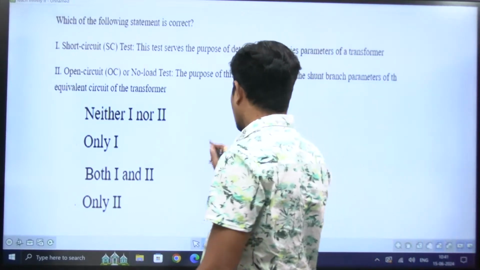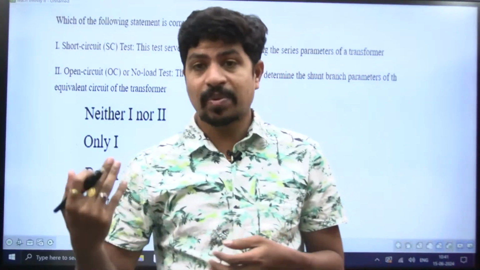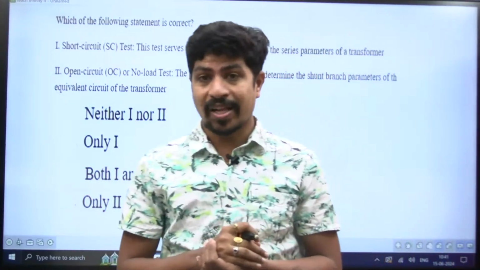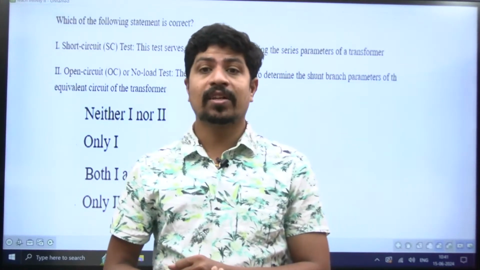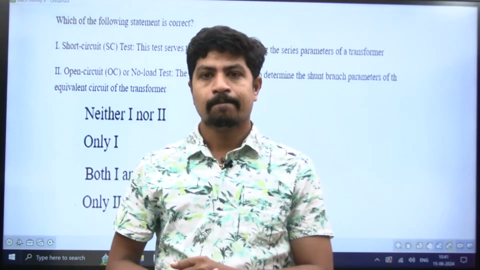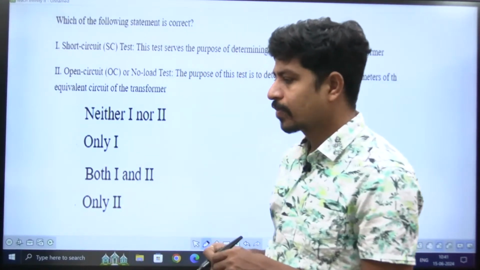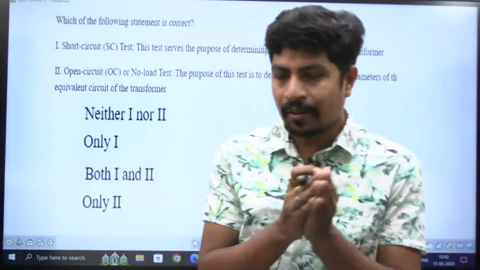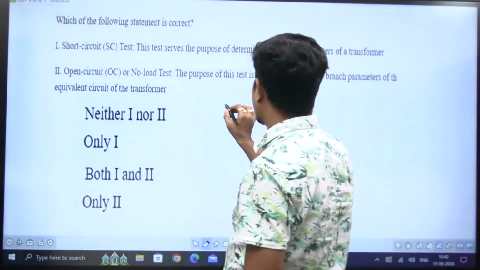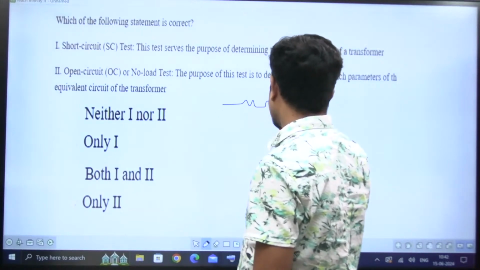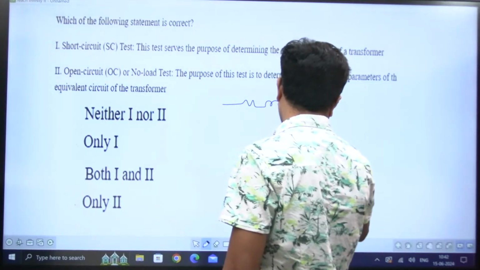Observe. First of all, this question is already given in the previous paper. We may not expect it, but this question may be asked in the next paper. Maybe on which side the SC test is conducted, on which side of the transformer the OC test is conducted. We have two sides of a transformer, one is the HV side and another is the LV side. So this is the transformer. Let me first answer this question. A transformer has series branch parameters like this and shunt branch parameters like this.